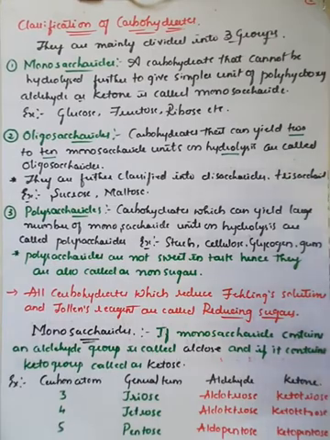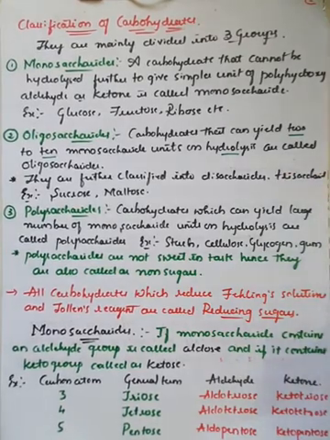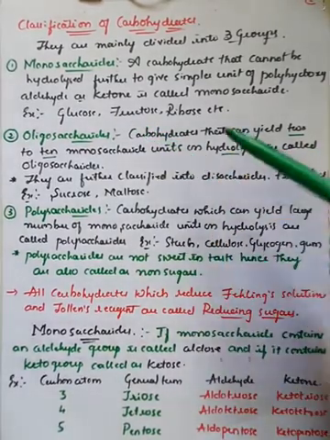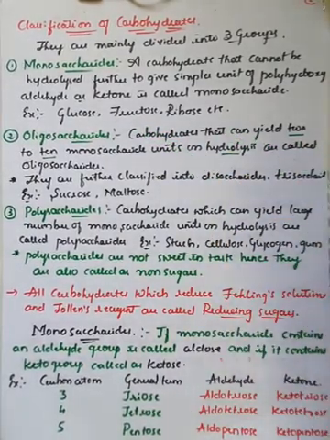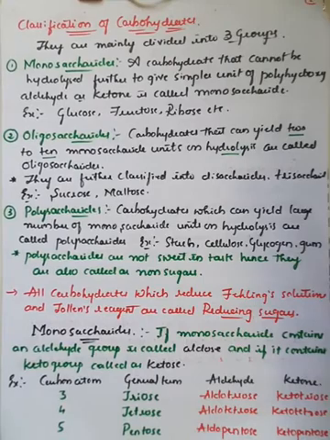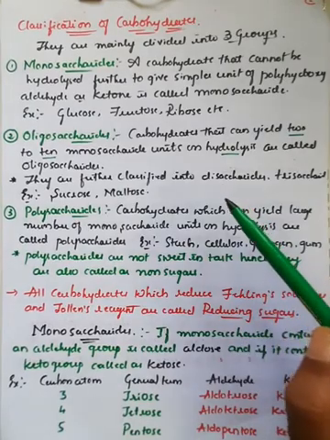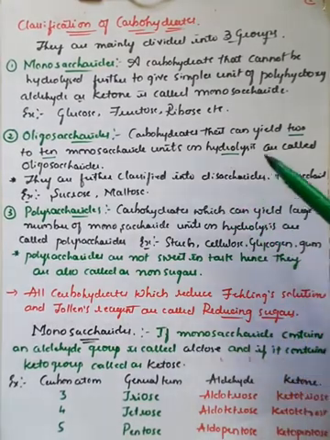If it gives 4, tetra, penta, like this, right? So further we'll see that one. So, oligosaccharides. Please remember the definition. The carbohydrates that can yield minimum 2 to maximum 10 monosaccharide units on hydrolysis are generally called oligosaccharides. They are further classified based on the number of units produced during hydrolysis.